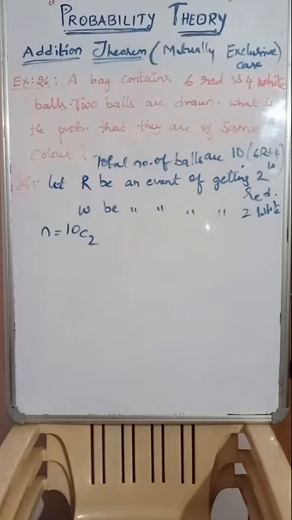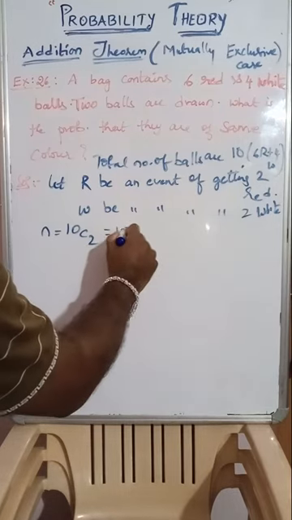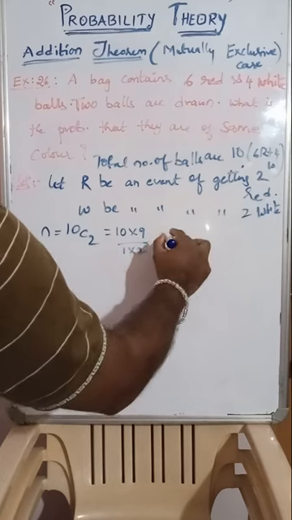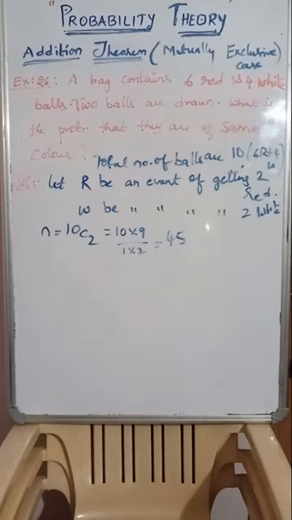So out of this, 2 balls are drawn at random. Therefore out of 10, 2 are selected. Therefore exhaustive number of cases are 10C2. 10C2 means how to write? 10 into 9 by 1 into 2. Therefore 5 nines are 45. Right? 10C2 value will be 45.